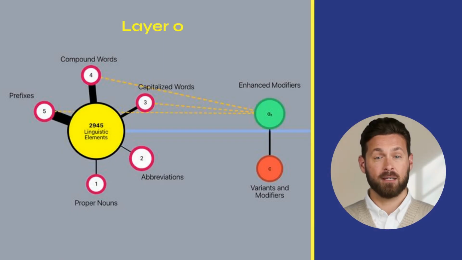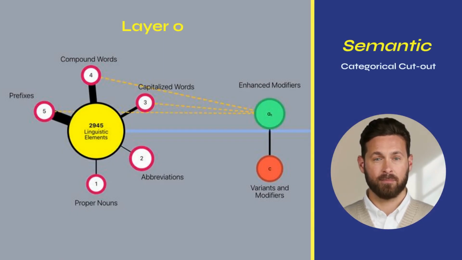We will now illustrate two typical examples of categorical cutout. Firstly, the categorical cutout of the semantic type. In the example that we see, the constitutive tokens of the categorical subdimension A1, enhanced modifiers, extracted from the category linguistic elements of the precursor neuron, are homogeneous from a semantic point of view. These tokens are indeed hyper, super, turbo. This categorical subdimension A1 is well fabricated and not simply passively identified from an intrinsically pre-existing semantic subgroup.